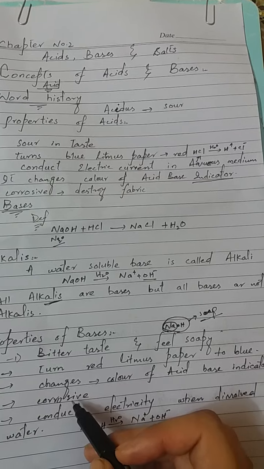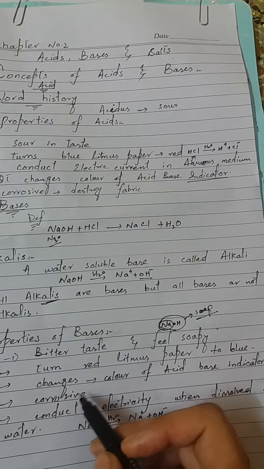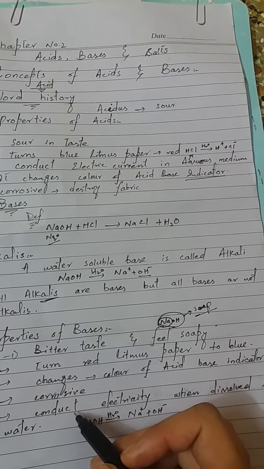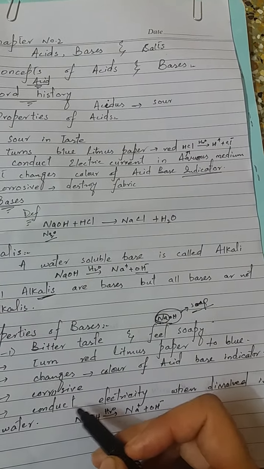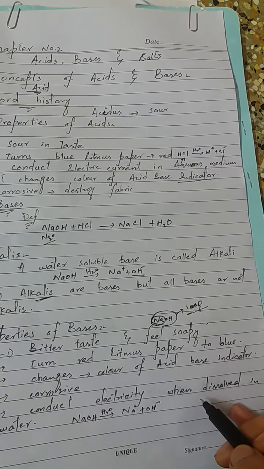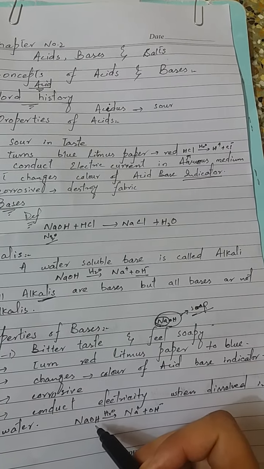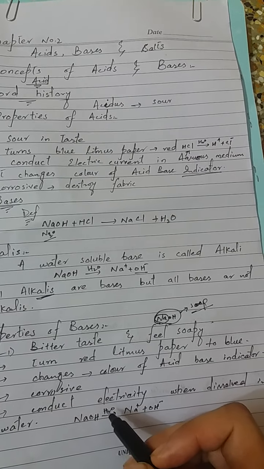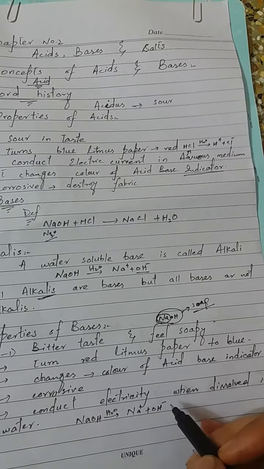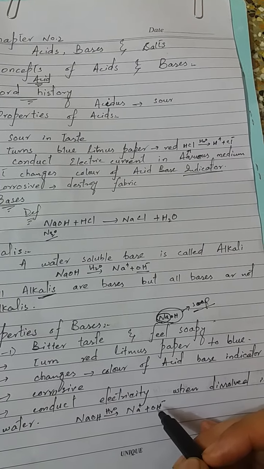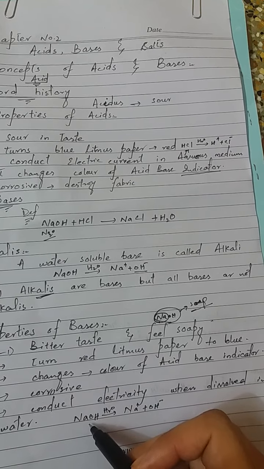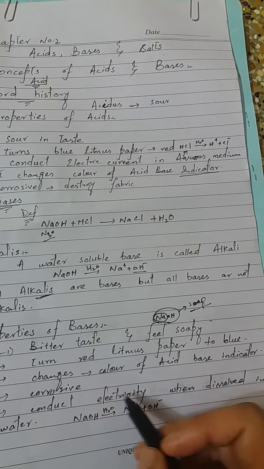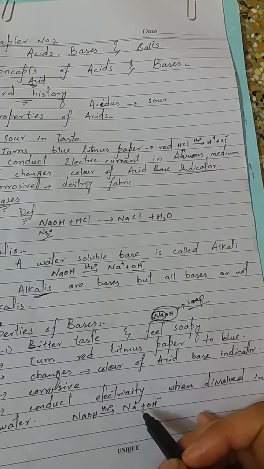Bases are corrosive. They also destroy the skin. Bases conduct electric current when dissolved in water, such as sodium hydroxide. When dissolved in water, it produces sodium ion and hydroxide ion. So bases are also called electrolytes because they dissociate into ions and conduct electric current.